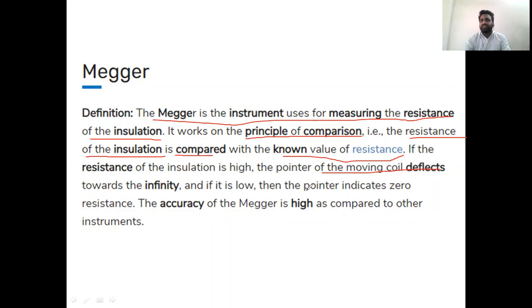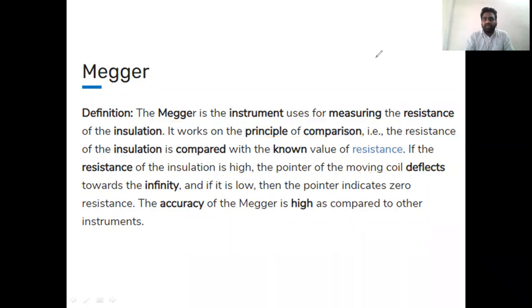Another thing is that a Megger is quite accurate when compared to other instruments like the megohm meter. There are various types of instruments available, but from the point of view of measuring insulation or measuring earth resistance, the Megger is quite accurate because it follows the basic principle of comparison, calculating the unknown resistance from the known resistance which exists in the particular instrument.